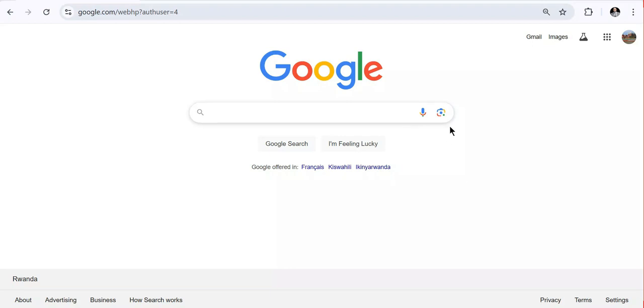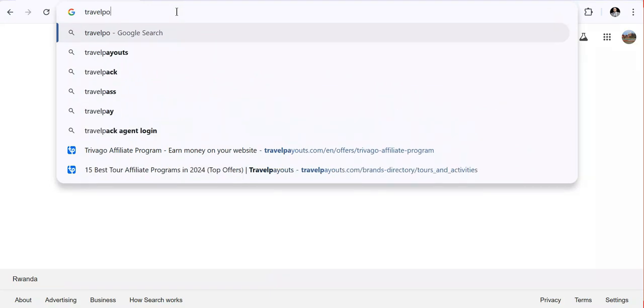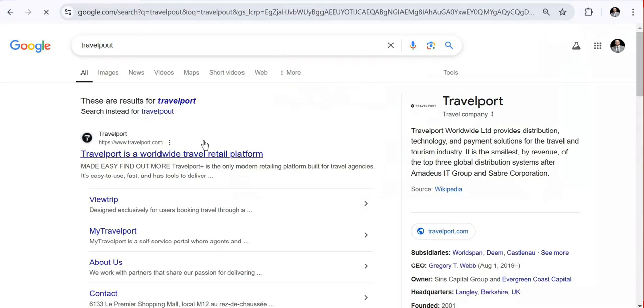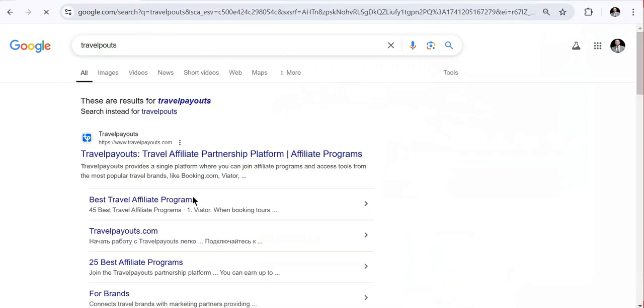As you can see, I have opened my computer. What you have to do is open your browser. Maybe you are using your phone, so you need to open Chrome if you have one, or whichever browser you are using, either Microsoft Edge or another. Then come into your browser and search for travel payouts. If you search for travel payouts, you can see I'm getting to this platform, which is called travelpayouts.com.